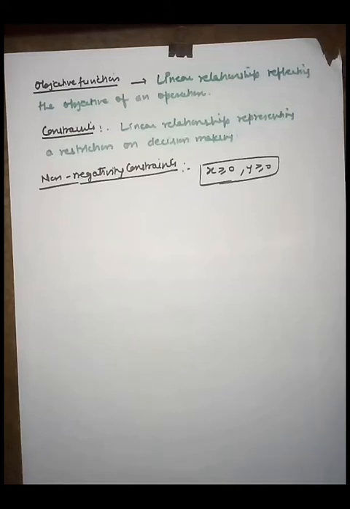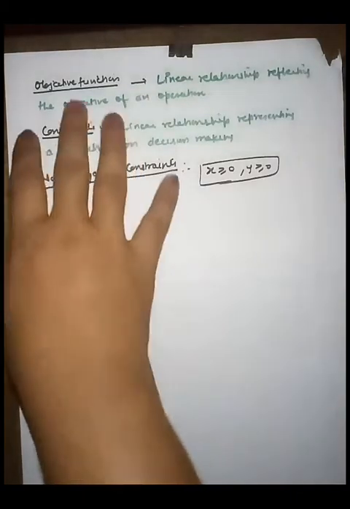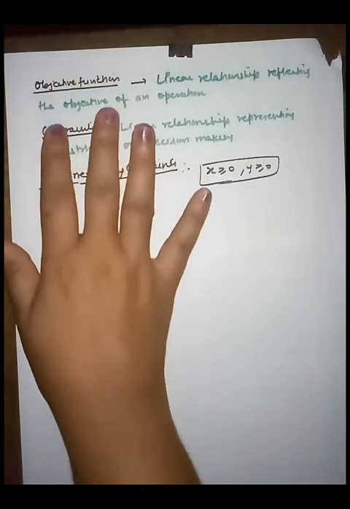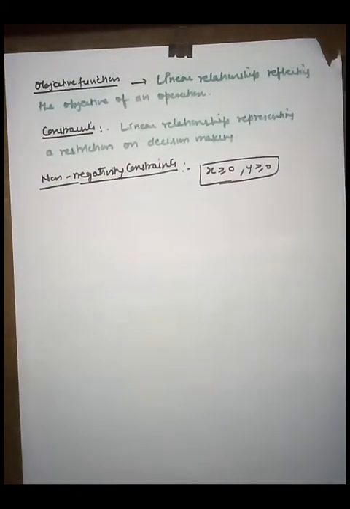So now, what is a general LP model, linear programming model? These are the basic terminology for the formulation of any given problem to convert it into an LPP.